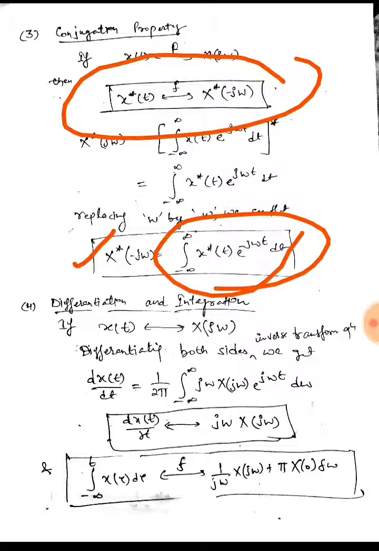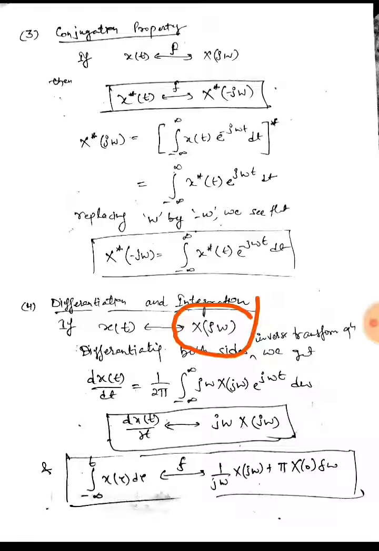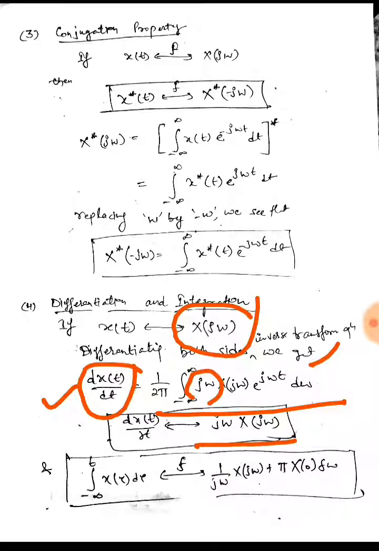So next is differentiation and integration. If we have x(t) whose Fourier transform is X(jω), then the Fourier transform of the differential function dx by dt would be jω X(jω), which you can easily prove by using this formula, taking the differentiation on both sides of the inverse Fourier transform function. So here it becomes dx(t) by dt, and here the jω term comes into the picture, because it comes from the differentiation of e raised to the power jωt. So the Fourier transform of dx(t) by dt would be jω multiplied by X(jω).